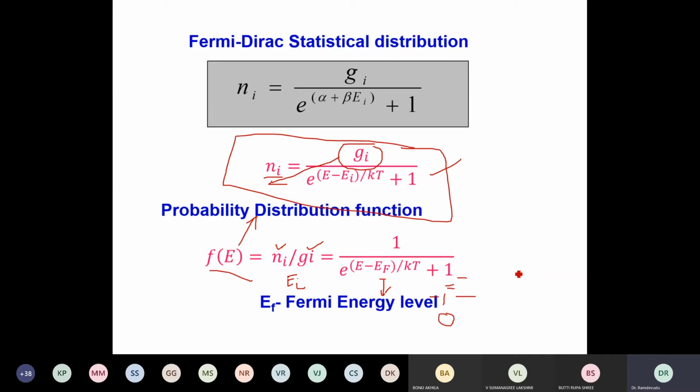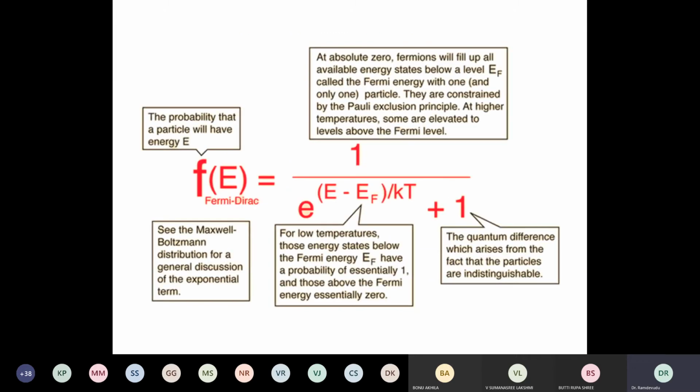But how do we define the Fermi energy level? We define the Fermi energy level in metals and also in semiconductors. And to know this Fermi energy level function, see that f of E is called the Fermi-Dirac function. This gives you the probability of finding a particle in a given energy level. If this is equal to 1, the particle is there in the given energy level Ei. Then the particle is present, probability is 1. If this probability is 0, then the particle in that energy level, say Ei, is not there. Therefore, try to calculate f of E, whether it's 1 or 0.